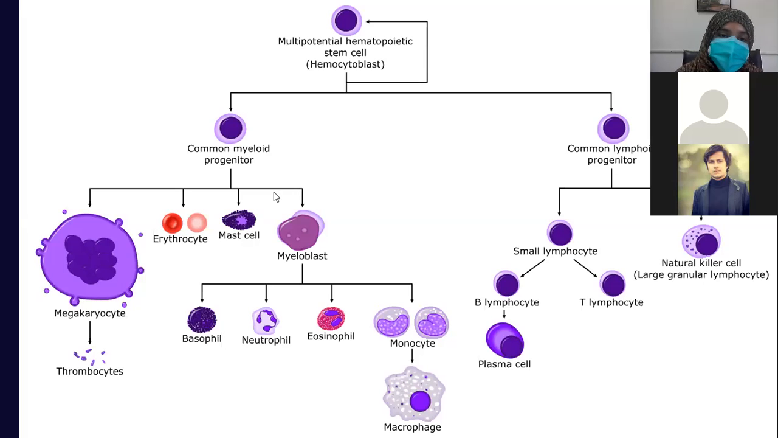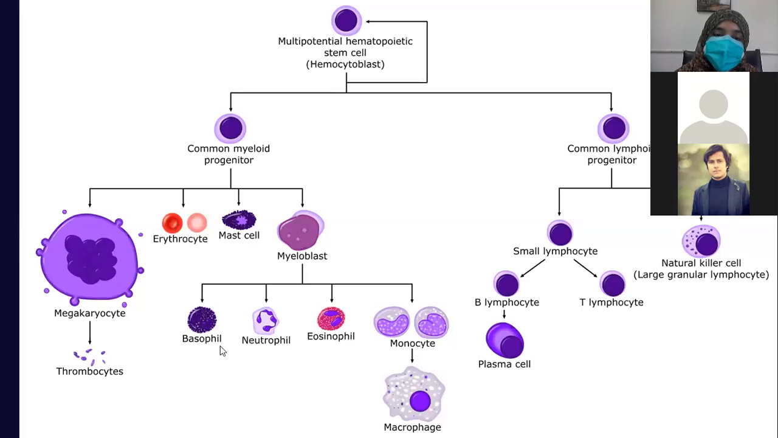Common myeloid progenitor also gives rise to erythrocytes. Erythrocytes are red blood cells. So another name of red blood cells is erythrocyte. Common myeloid progenitor gives rise to mast cells. Common myeloid progenitor gives rise to myeloblast. Beta, remember, myeloblast further gives rise to all the white blood cells, the WBCs, except lymphocytes, because lymphocytes are produced from common lymphoid progenitor. So myeloblasts give rise to basophils, neutrophils, eosinophils, and monocytes.